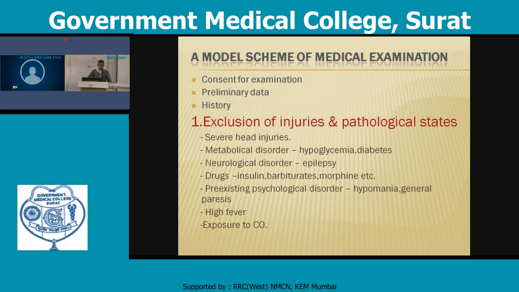In pre-existing psychological disorder, there will be hypomania, general paresis, high fever, exposure to carbon monoxide. In all these cases, the same signs and symptoms will be present. So whenever such a patient comes for examination, these should first be excluded.